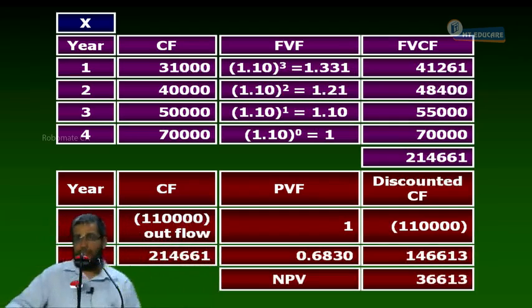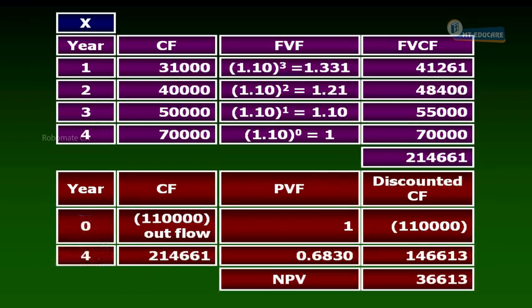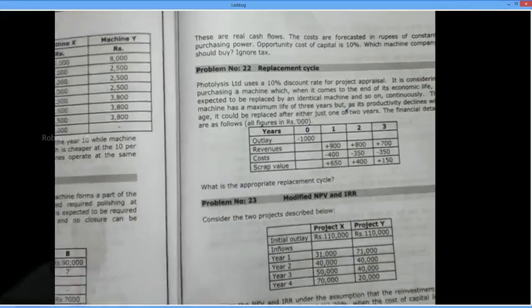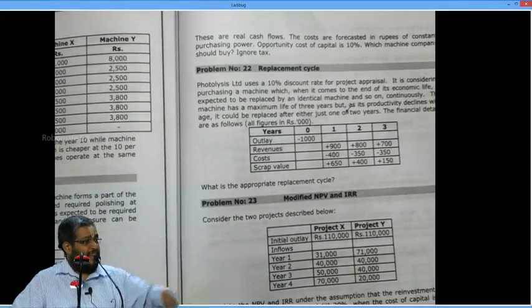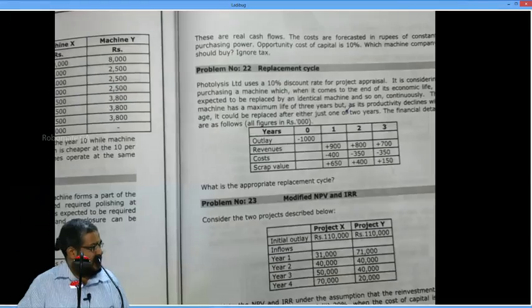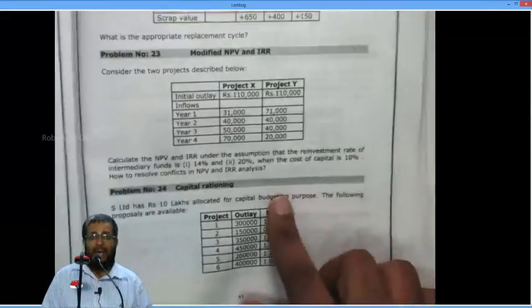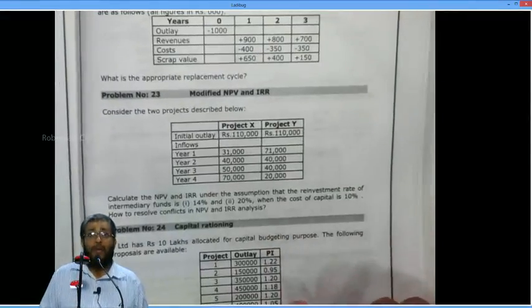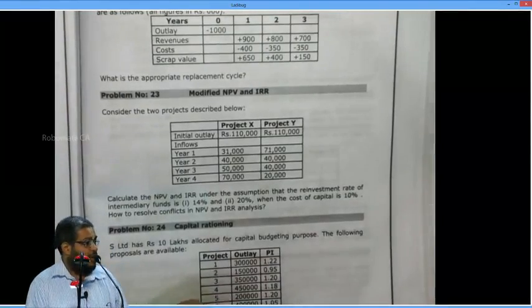Yes or no? I will put the opposite scenario. Suppose the interest rate is 100%. That is interest of how much percent? 100%. Okay. For 1 rupee, you get 1 rupee. Okay, 1:2. If you invest 1, then we give you 2 rupees. The interest rate given is 100%. Money invested doubles every year. In that case, tell me, do you like X or Y? Why do you say Y? Because interest is huge. Reinvestment interest is huge.